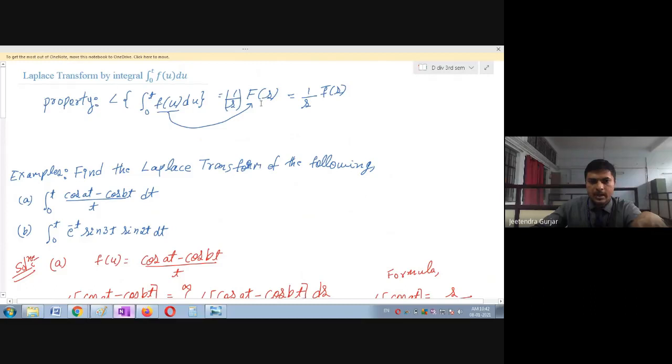First you are going to take the Laplace transform of this function, then when you integrate this, just multiply 1 upon s. See, again I am repeating, f of u, the function you are going to do Laplace transform of, whatever the function may be, it may be division, it may be multiplication of t, let it be any function, you are going to do the Laplace transformation of that. And when you integrate from 0 to t with this, just multiply here 1 upon s.